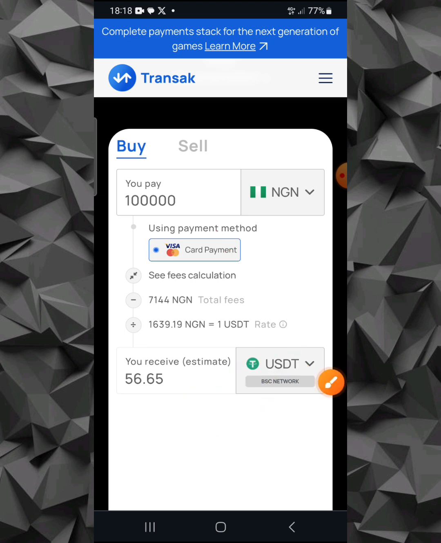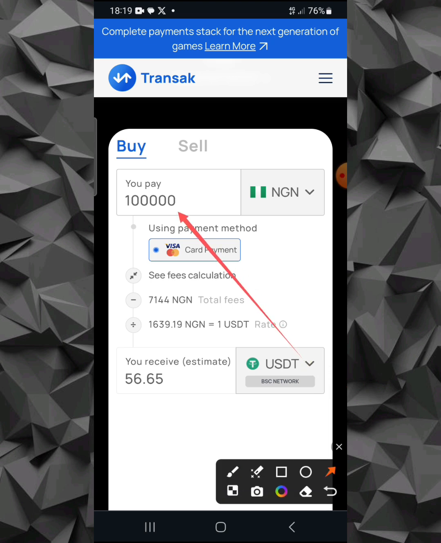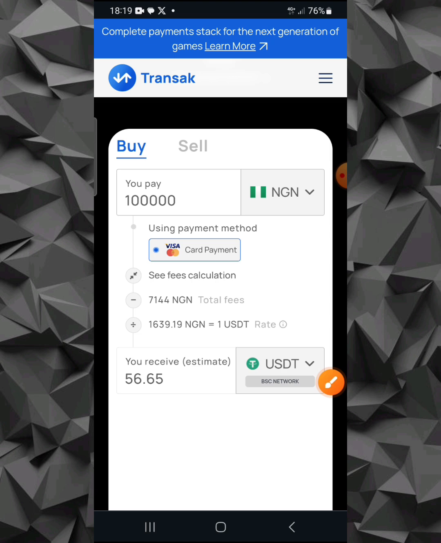You can try virtual cards for this, but the rate of those virtual cards is not stable. What I can encourage you guys to do is to try and look for cards that are not even from Nigerian banks. If you can do this with someone in the US, you can use that person's US card to make payment for this. And if you are going to be using someone's card in the US, you are going to make a lot of profit, especially if that US resident is a Nigerian.